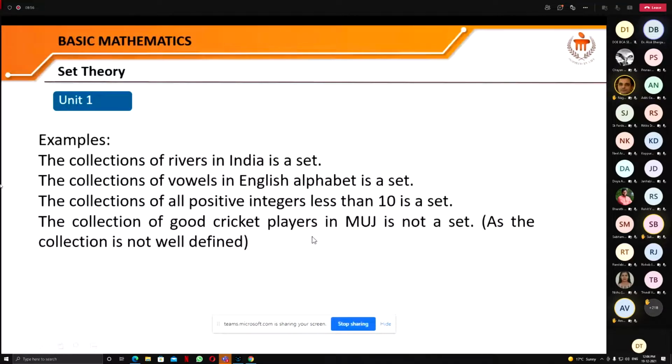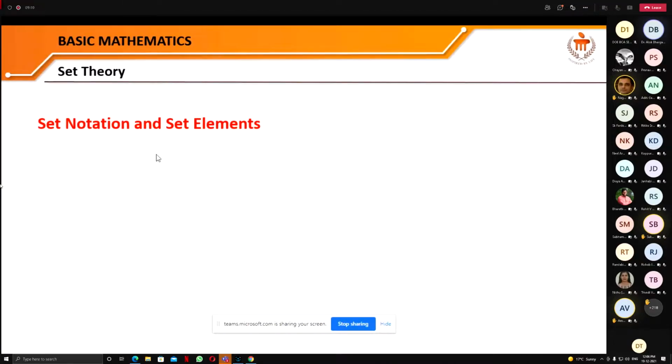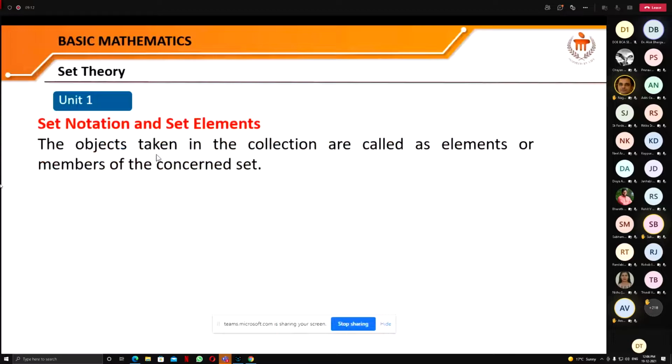Now, let us see how we represent a set, and what the elements or objects of that set are. The objects taken in the collection are called the elements or the members of the set.